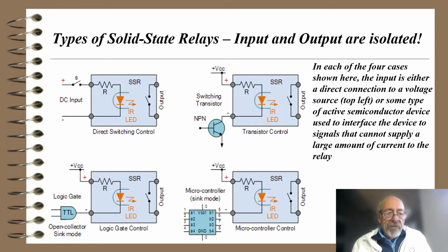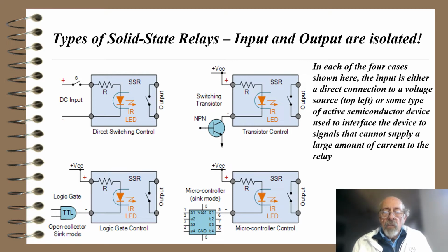The bottom left is a logic gate. It's a TTL, which stands for transistor-transistor logic. And if I cause both of those inputs to go high on that TTL logic gate, it's an AND gate. What will happen is it'll cause the infrared LED to, again, emit energy and cause the photodiode to close the output connection for that relay, solid-state relay.